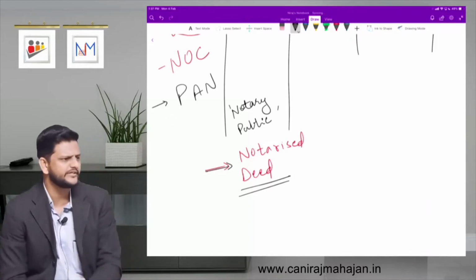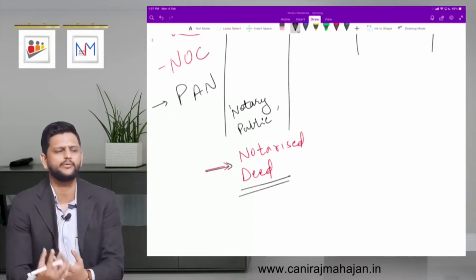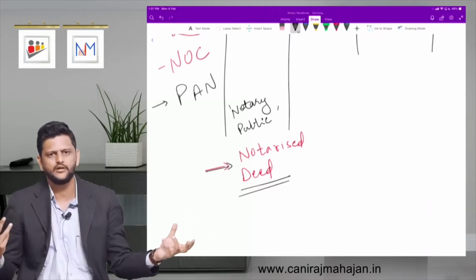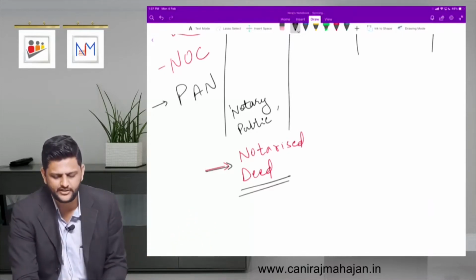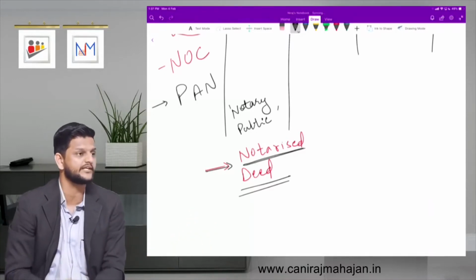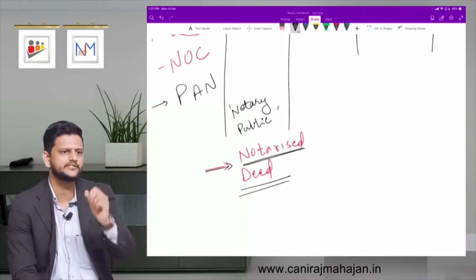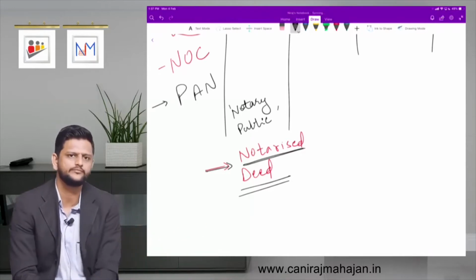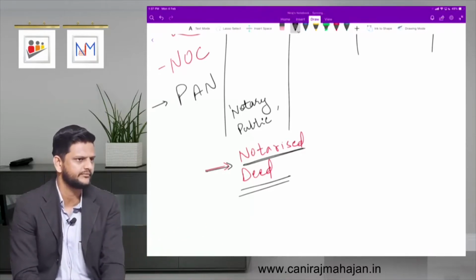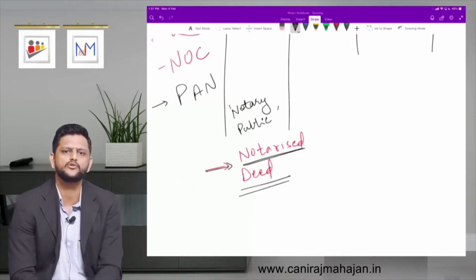So what is the importance of that? It is a kind of a person between the court and just an unsigned asset. This is for verification purposes. That is, it has been notarized, that it has been seen by somebody. So when they stamp it, they stamp it as signed before me. It means what? Signed in front of me. So that is the authority, or you can say importance of notarized.